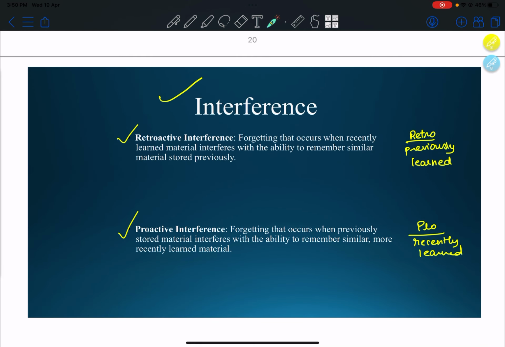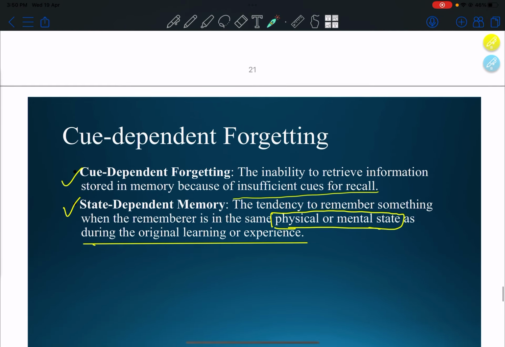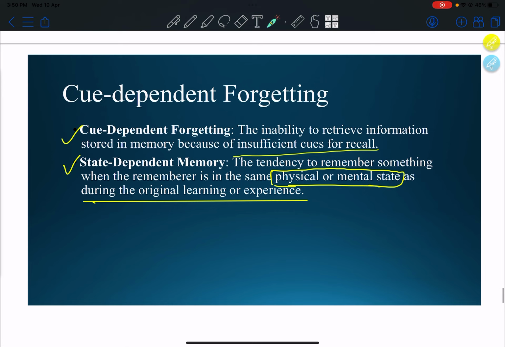Interference. Retroactive interference is forgetting that occurs when recently learned material interferes with the ability to remember similar material stored previously. Proactive interference is forgetting that occurs when previously stored material interferes with the ability to remember similar, more recently learned material. Cue dependent forgetting: the inability to retrieve information stored in memory because of insufficient cues for recall.